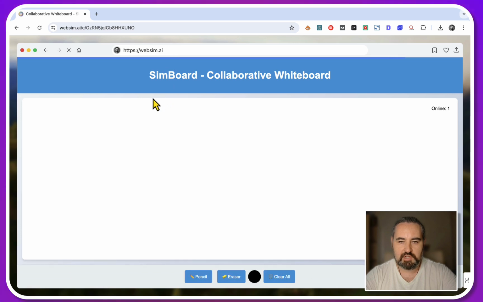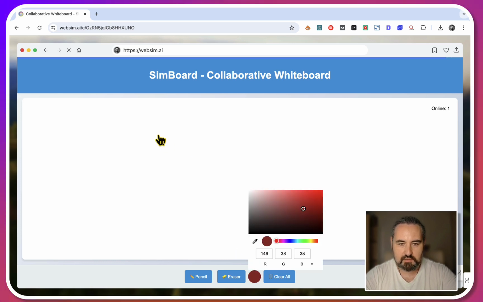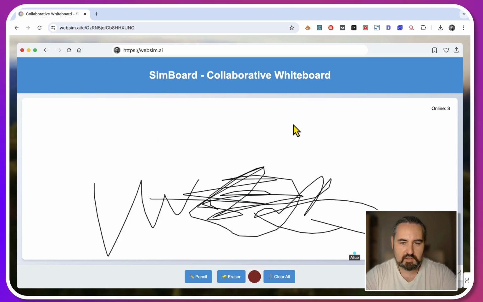Theme board, collaborative, whiteboard. And this is your pencil. And so this is your color. And yeah, it's working. So online thread, this is mimicking the online presence of other people, hence the delay. I didn't realize that. Good.